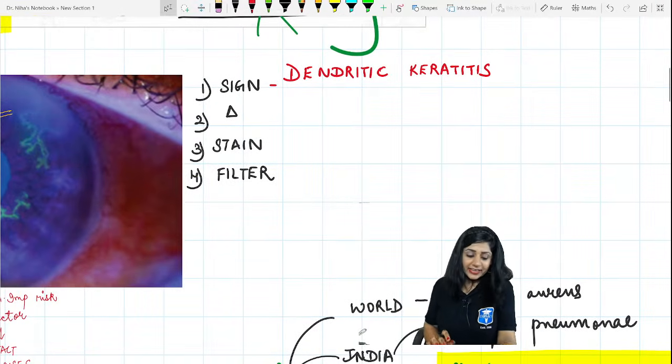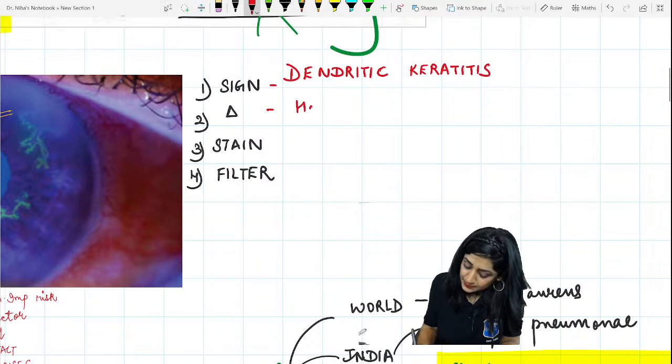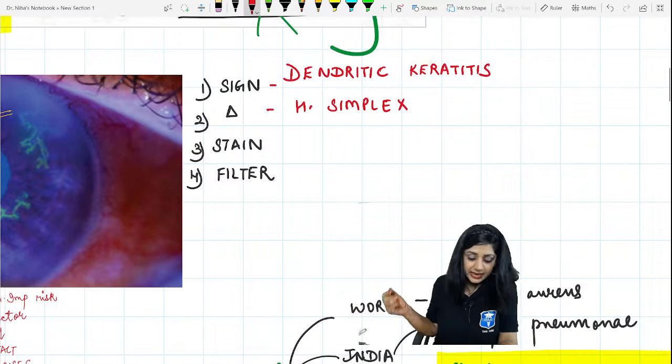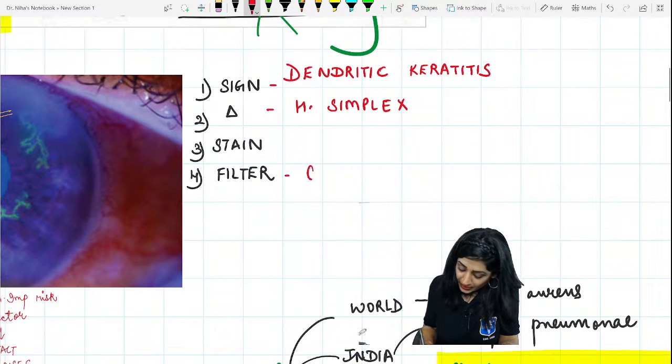Sign is a dendritic keratitis. So what is the diagnosis? Herpes simplex. What is written for the stain? Nobody has written the stain. Ankita has written, but Ankita, you have written only one stain, and I told you that there are 2 stains. What will the filter be? Cobalt blue.